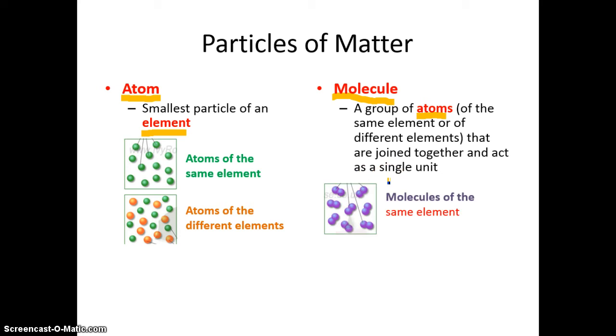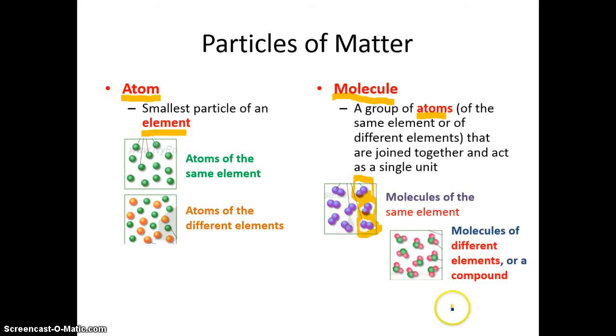So here is a diagram of molecules of the same element. In this example, they're all purple. Notice that there are two atoms that are combined. They're paired up. They are chemically combined. They're not moving away from each other. They cannot be broken apart by any physical means. So they are together.